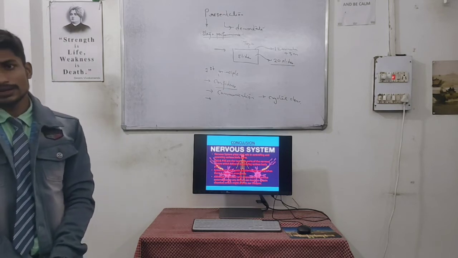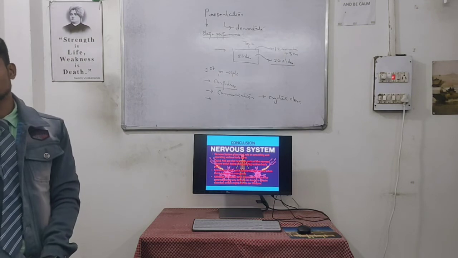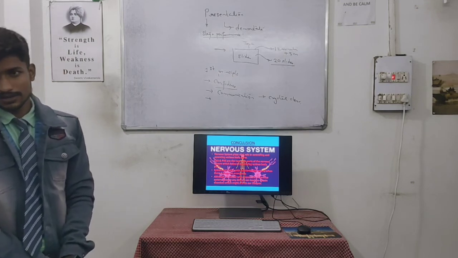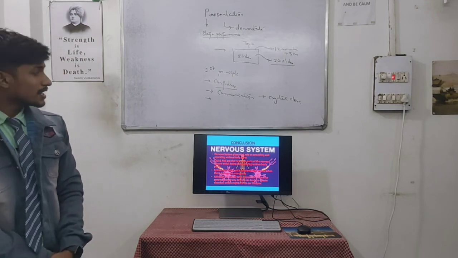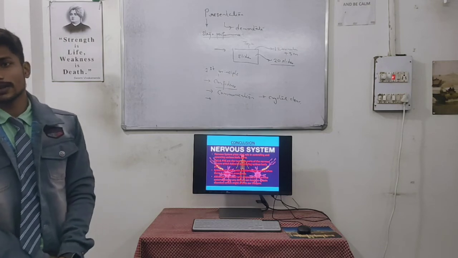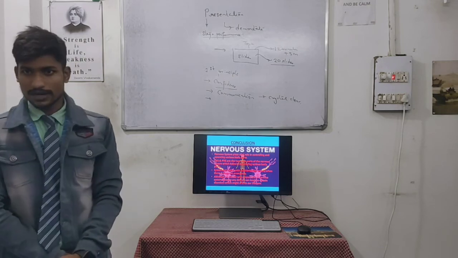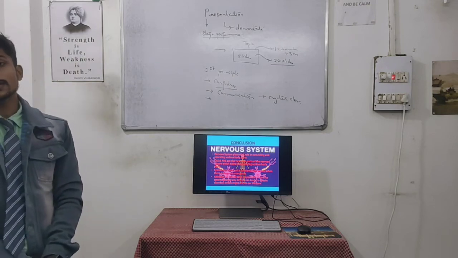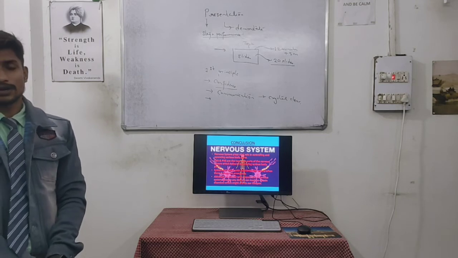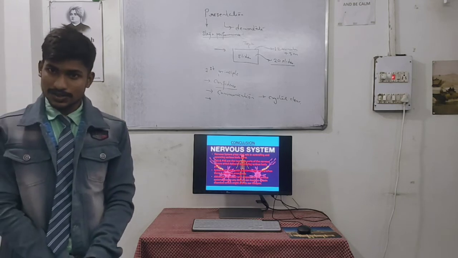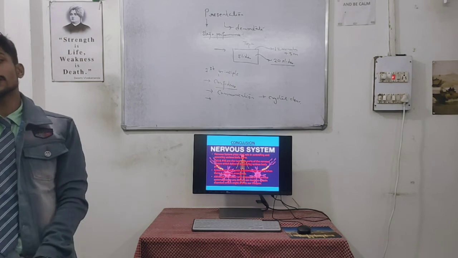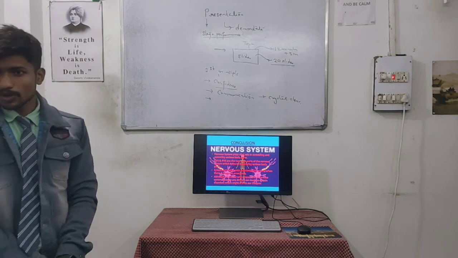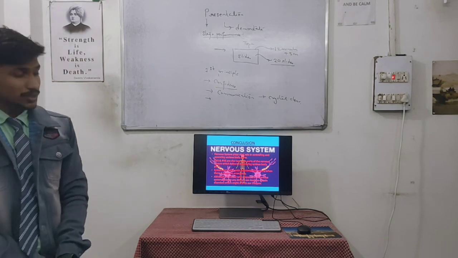For example, in respiration, in breakdown of food, even in thinking and reasoning, we require the nervous system. Overall, the nervous system performs a vital role in our day-to-day life, so we should learn its importance.